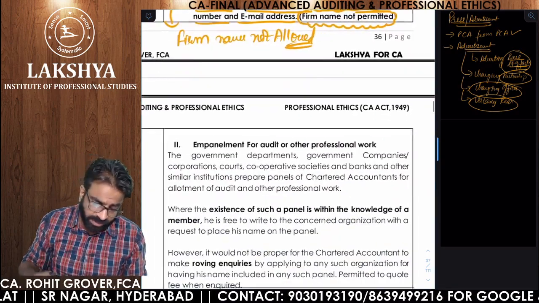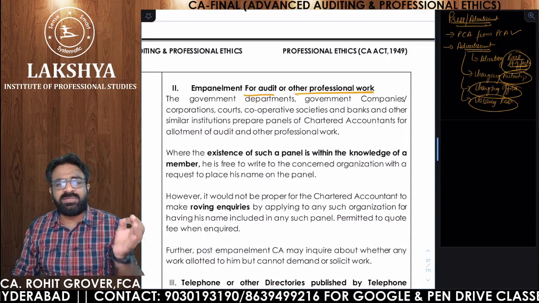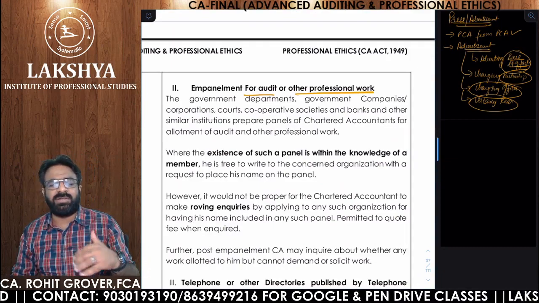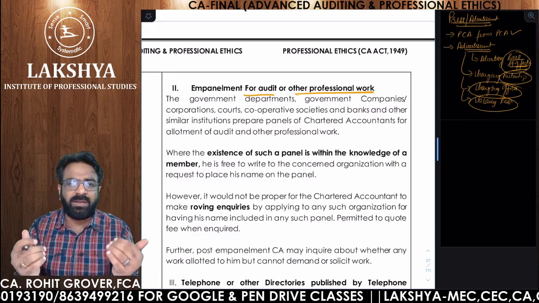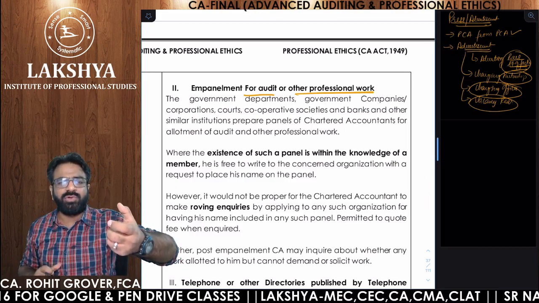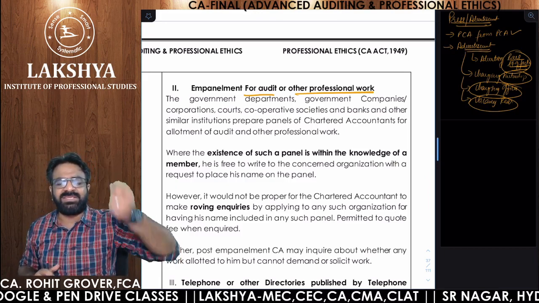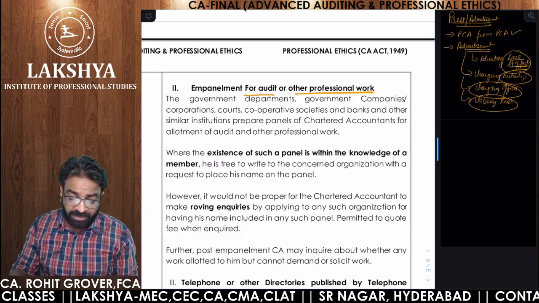I think no doubt. So, empanelment for audit or other professional work. Sometimes government departments like PSU banks want to empanel you as a statutory auditor. So if you are responding to those empanelments, then in that case you should not be held guilty of professional misconduct. But there is one thing.